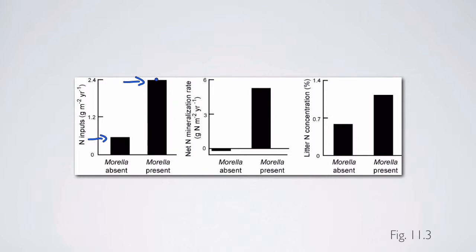So the nitrogen fixer adds a lot more nitrogen to the system. As a consequence, the mineralization rate of nitrogen is a lot lower if it's absent, and litter nitrogen concentrations are lower too. So having that nitrogen fixer present, the litter that enters into the soil has higher nitrogen concentration, and we'll see a lot higher nitrogen mineralization rate present also. All of that comes from the differences in fixation, and simply having a single species that can fix nitrogen increases the inputs, mineralization rates, litter nitrogen concentrations, as well as foliar nitrogen concentrations that we saw in the previous slide.